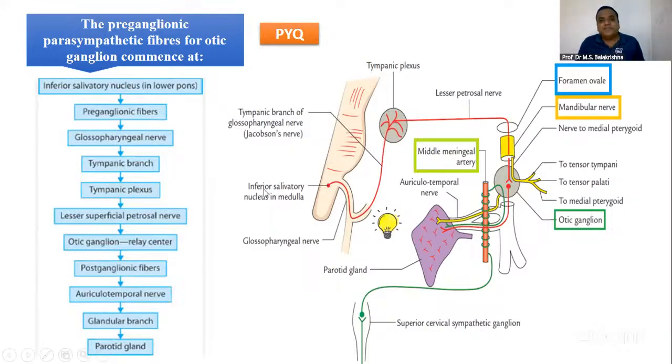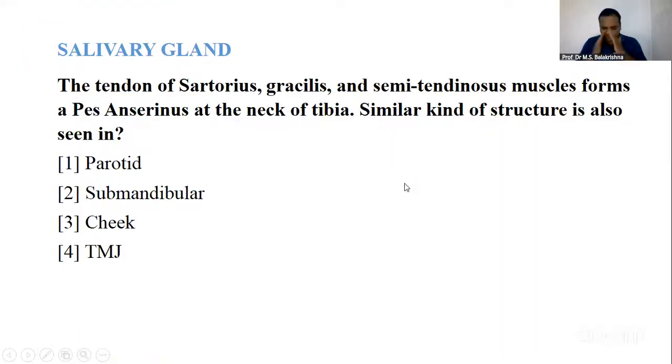So this is from the inferior salivary nucleus. It starts as the tympanic branch, lesser petrosal nerve. It enters the otic ganglion, and from there it is called postganglionic fibers, and through the auriculotemporal nerve it reaches the parotid gland. So please learn this, okay? This is extremely important.